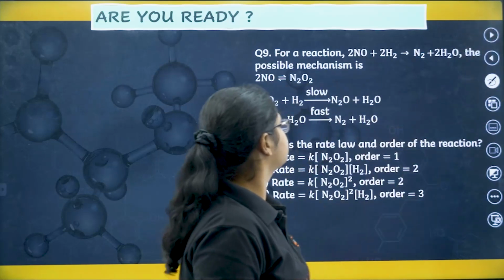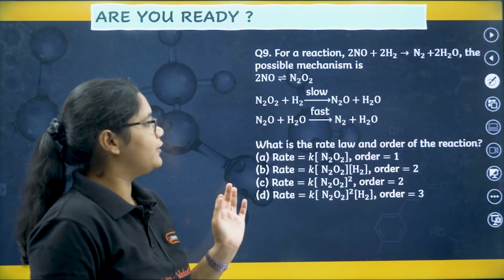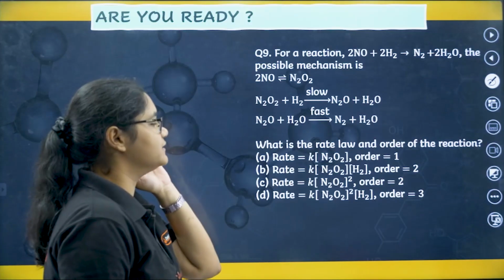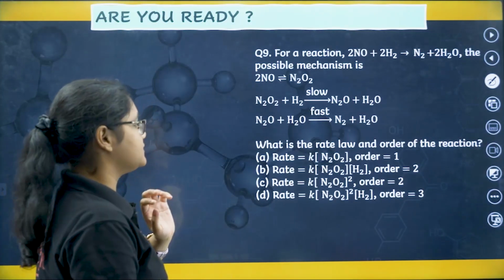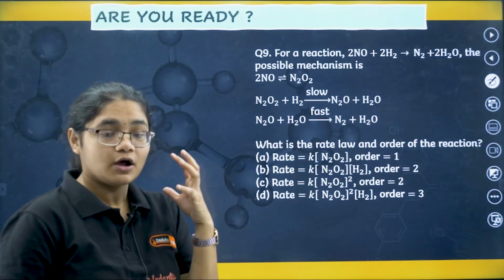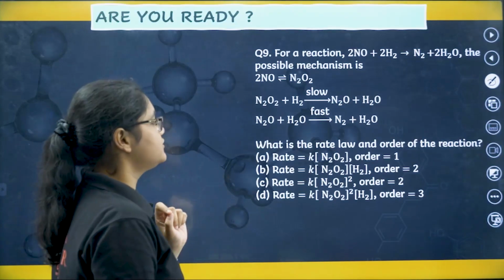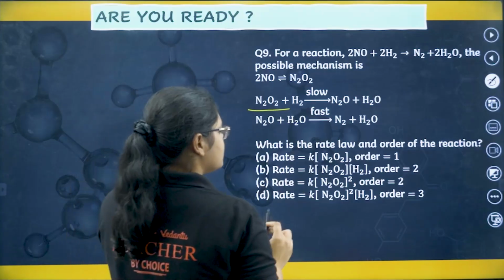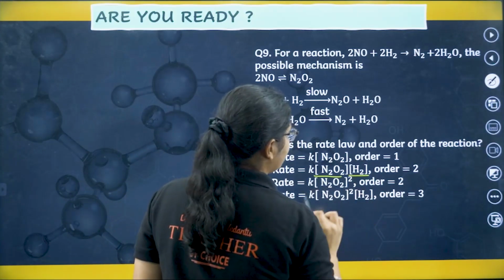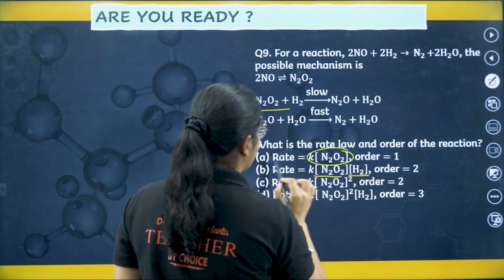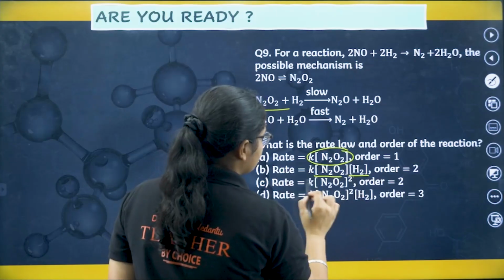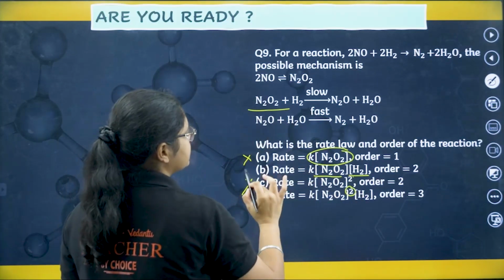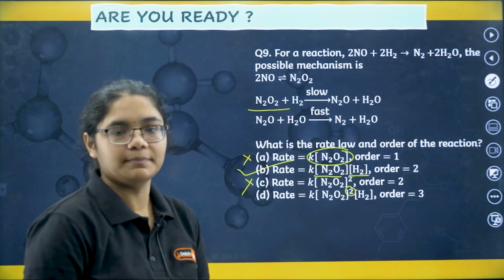Let's see the next question. For a reaction 2NO plus 2H2 gives N2 plus 2H2O, the possible mechanism is? So to find out the possible mechanism, the rate of the overall reaction depends on the slowest step. So it has to depend on this one. So what is here, N2 and H2? So rate will depend on N2O2 and H2. It will not depend only on N2. This is wrong. N2O2, here also H2 is not there. Here the square we have not discussed anything. Here no 2 is there. So that is why option number B here.